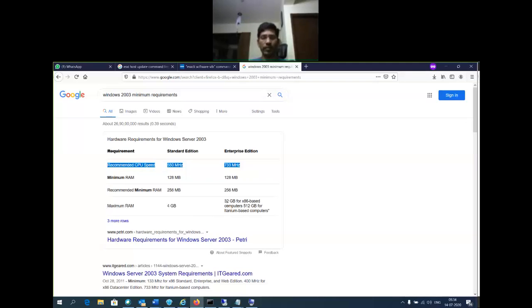See here, if I select a standard edition, even if I install more than 4 GB of memory on the server hardware, it is going to be useless. See here, the 2003 version I selected, that hardware supports only a maximum of 32 GB.